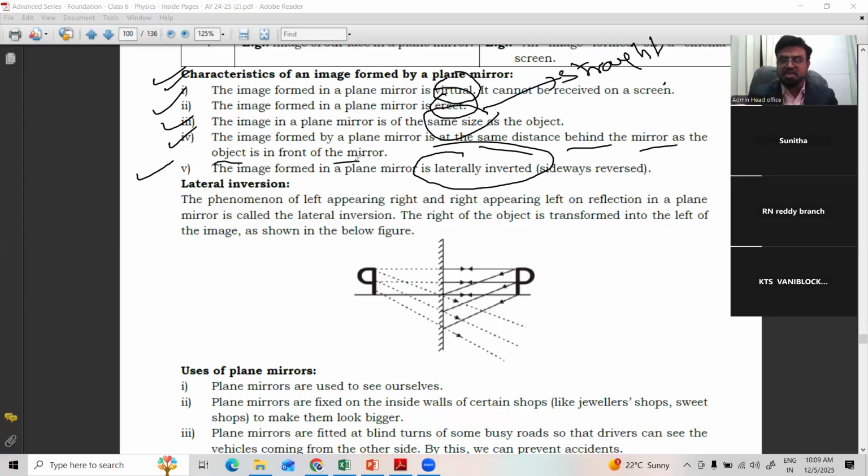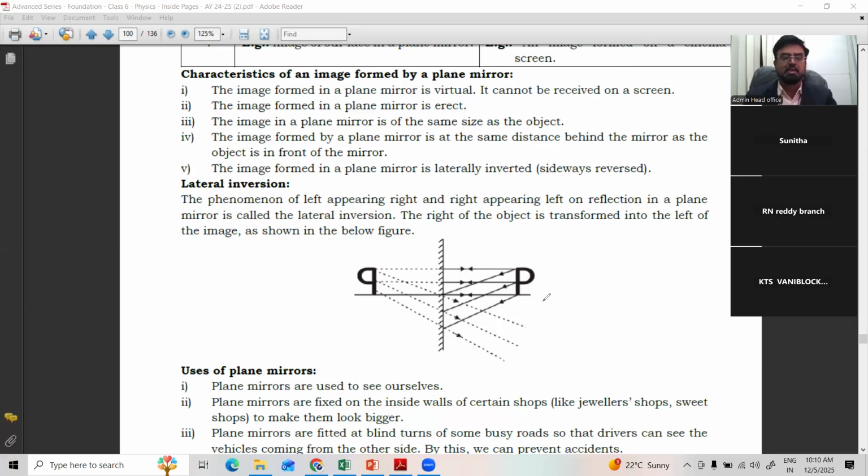At the same time, if a teacher in your classroom does the same thing, right looks right only, left looks left only. But because I am virtual here, I can show the character called lateral inversion. See here, the example is also given. How P can be seen here. When you place the P here, because of the reflection, the P becomes reversed.